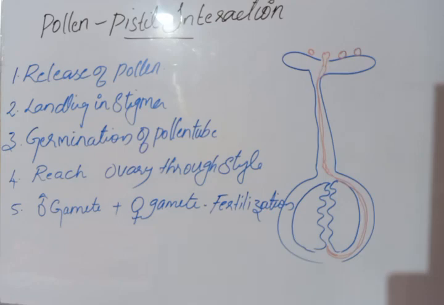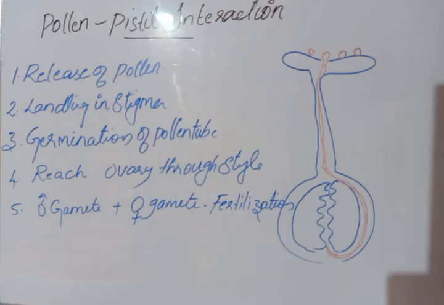Okay. So first, the anther ruptures. As a result, the pollen grains are released and may land on the stigma, and once the pollen grain is compatible, the stigma will accept. As a result, the pollen tube may germinate. The pollen tube travels through the style and reaches the ovary. Once it reaches the ovary, the pollen tube tip bursts and the male gamete is released, and this male gamete may fuse with the female gamete. As a result, fertilization takes place. So these are the things which happen in the pollen pistil interaction.